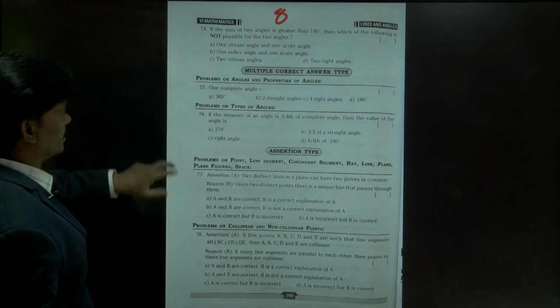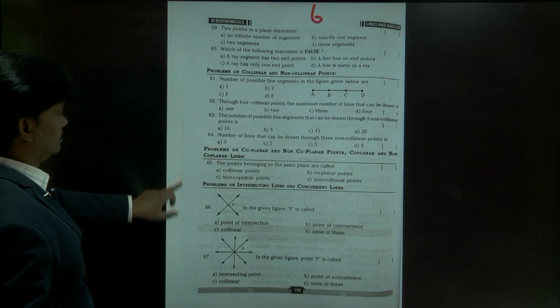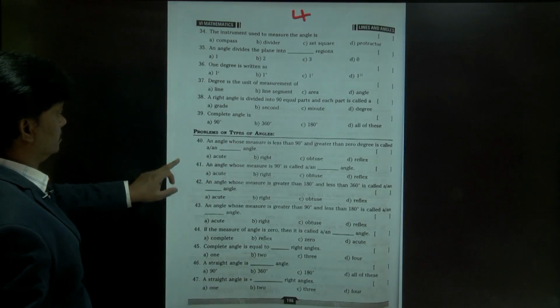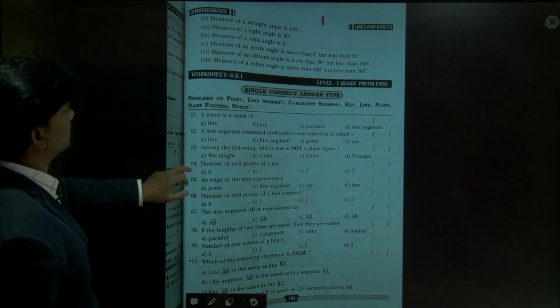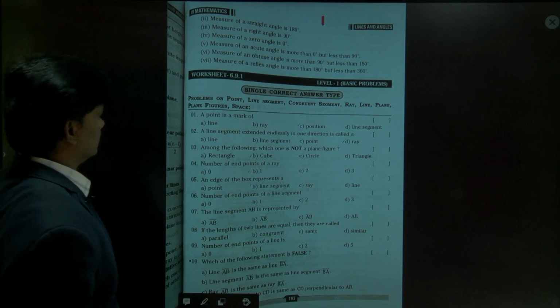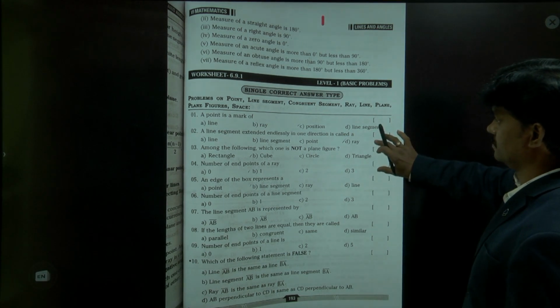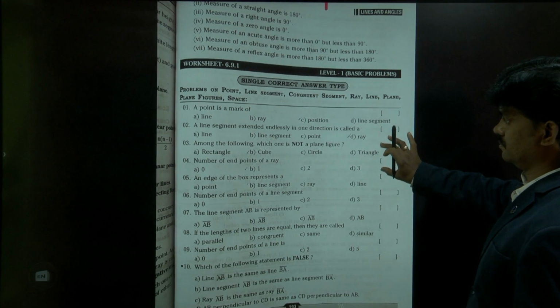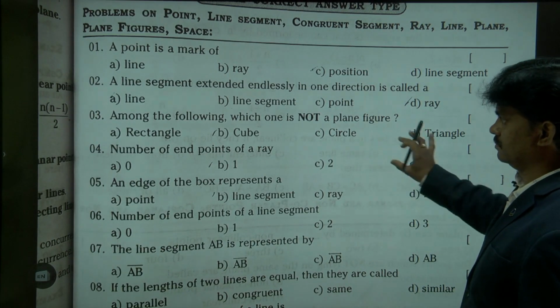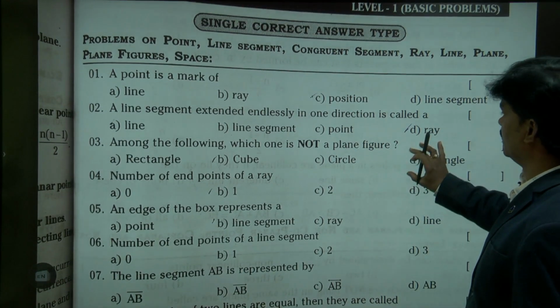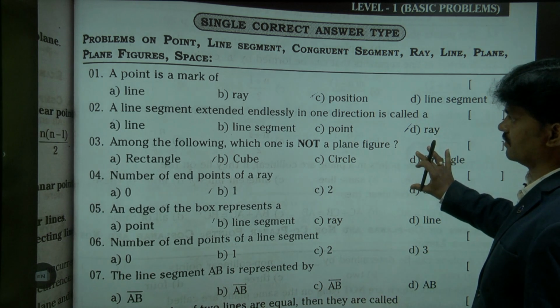Here I open the objective. Right, I'll read one by one. Please check it out.